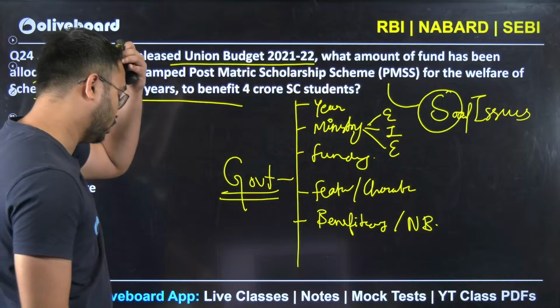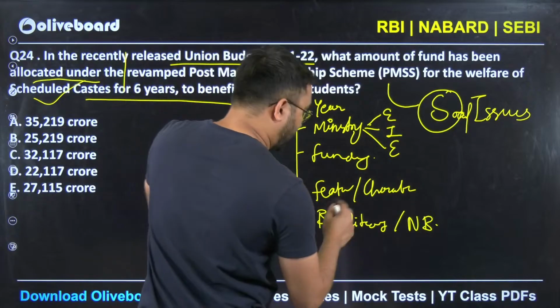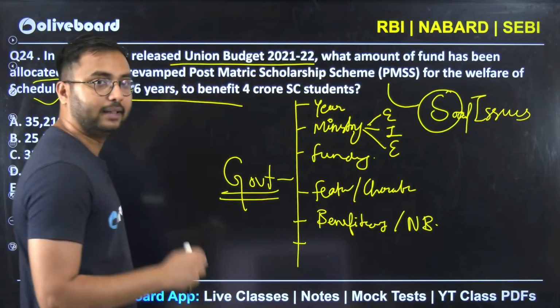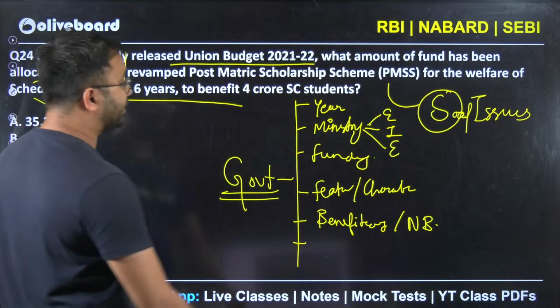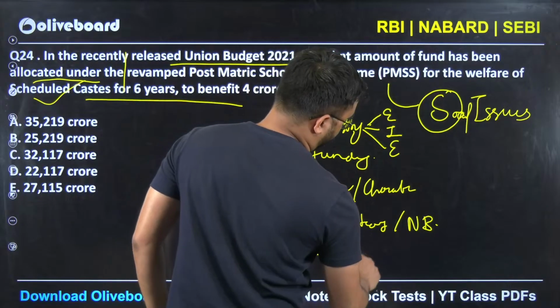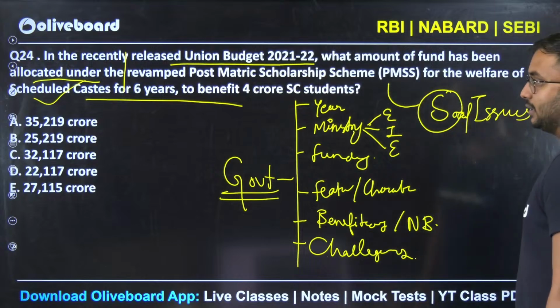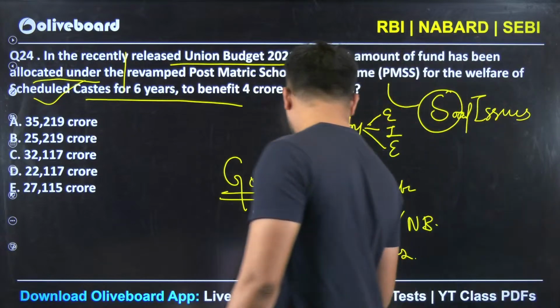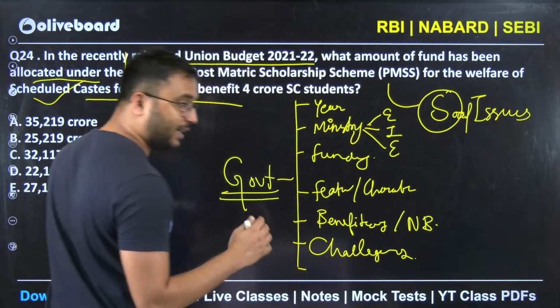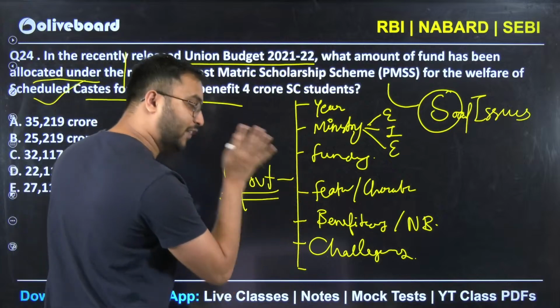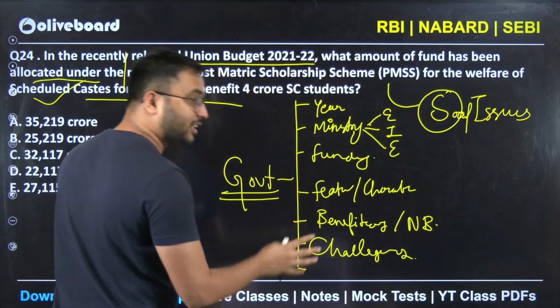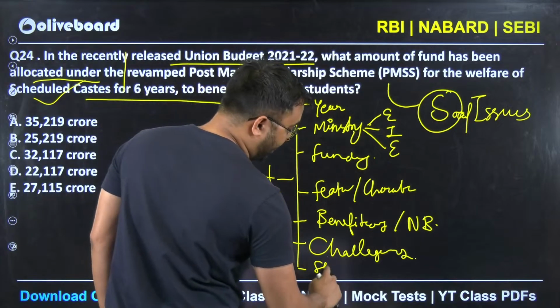Both of the things. Okay? Features, characteristics, beneficiaries, non-beneficiaries. Then next, what are the challenges of a particular scheme? Okay, what are the challenges of a particular scheme? And next important thing is, is there any similar central scheme? If it is a central scheme, is there any similar scheme at state level?